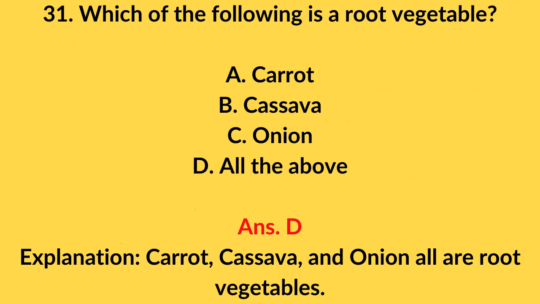31. Which of the following is a root vegetable? A. Carrot. B. Cassava. C. Onion. D. All the above. ANS D. Explanation: Carrot, cassava, and onion all are root vegetables.